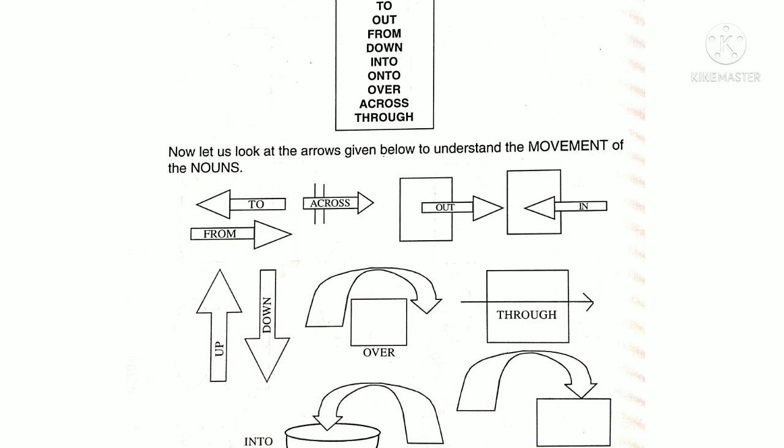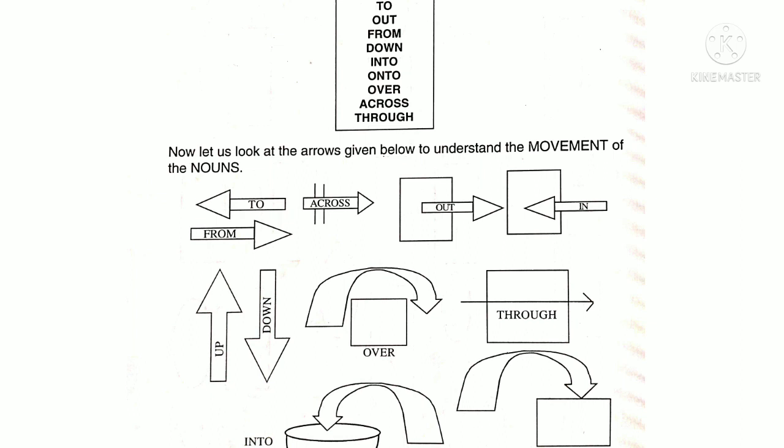This road goes to Mumbai. Come across the circle and then you will reach your destination. This is the gate to go out and the other gate is to get in.